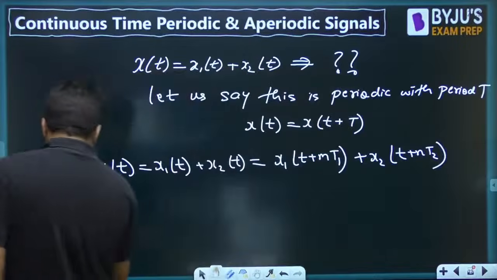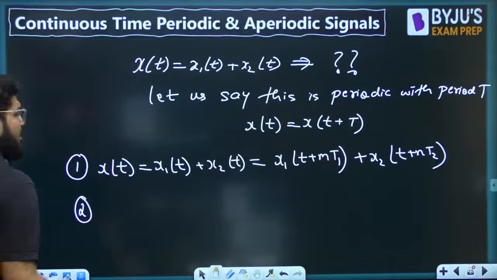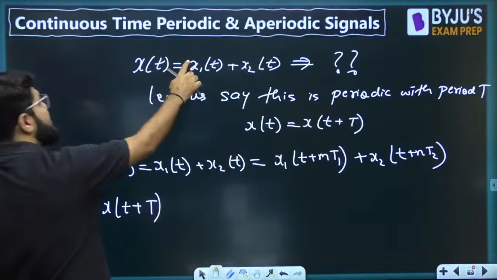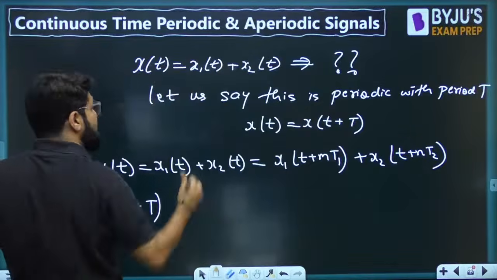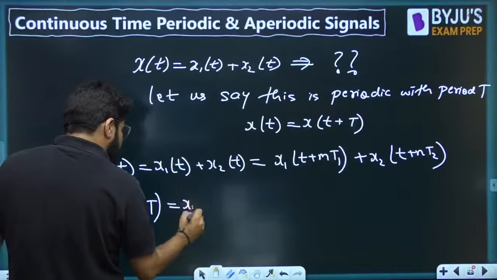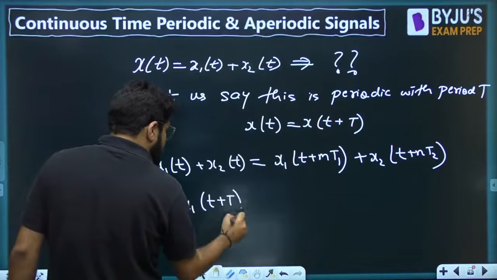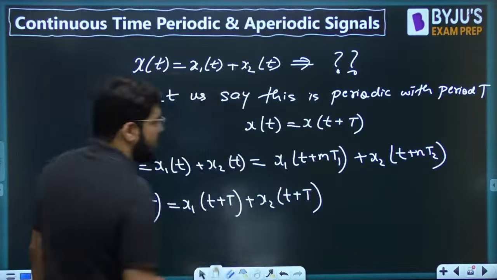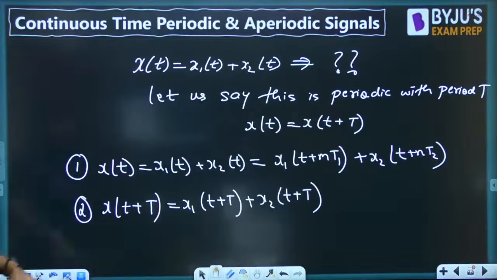On the other hand, what is x(t plus T)? Change only that. If x(t) is x1(t) plus x2(t), what is x(t plus T)? That is x1(t plus T) plus x2(t plus T). Now compare both.